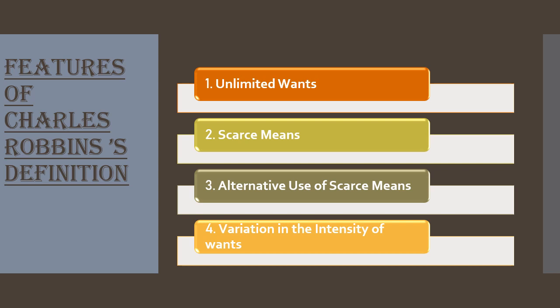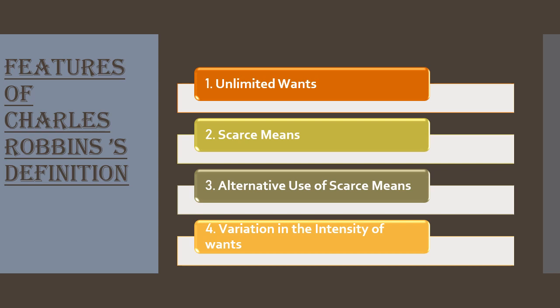Now it's time to have a look at the features of Lionel Robbins' definition. The first point here is unlimited wants. As I told you, human wants are unlimited, and on the satisfaction of one want, another want arises immediately. So basically our wants never end. We want everything. So the main definition of Robbins considered this point, the unlimited wants of human beings.